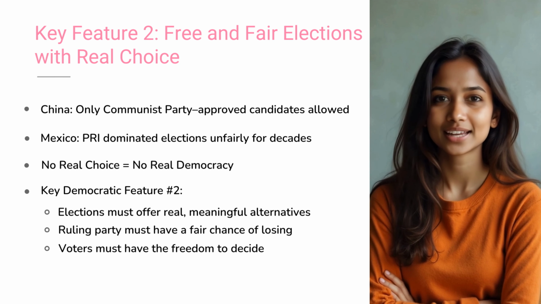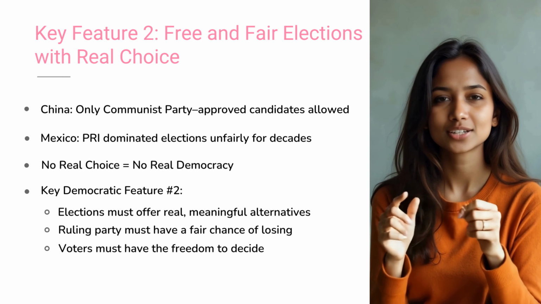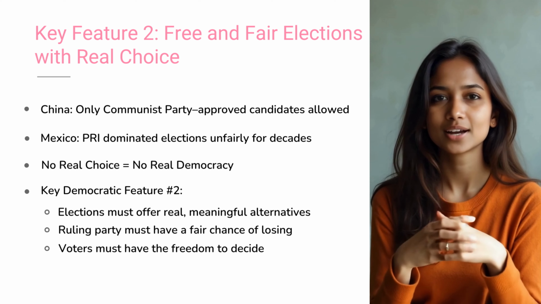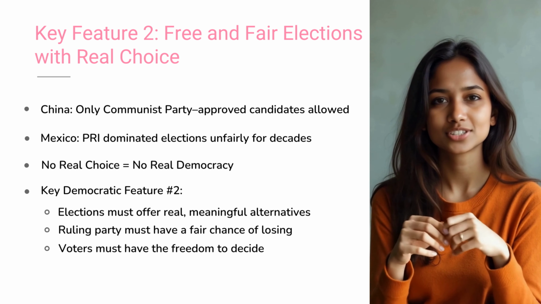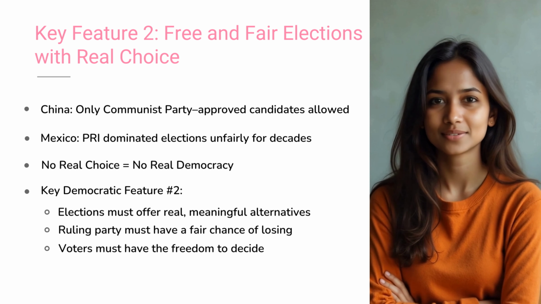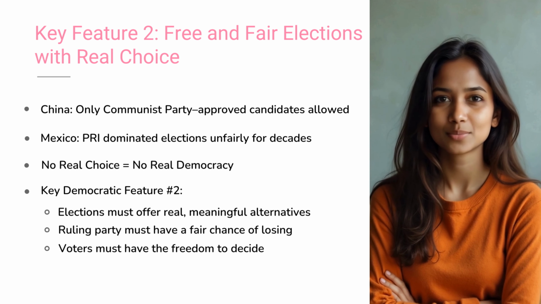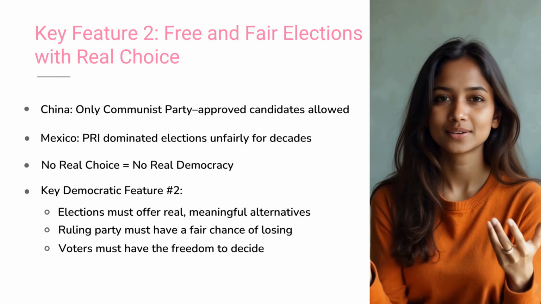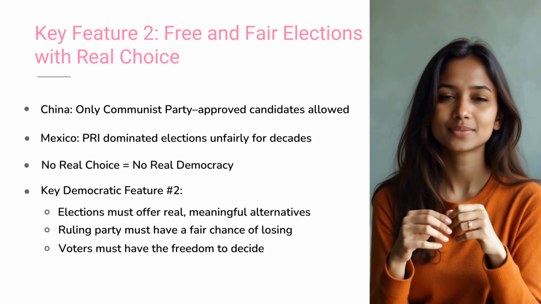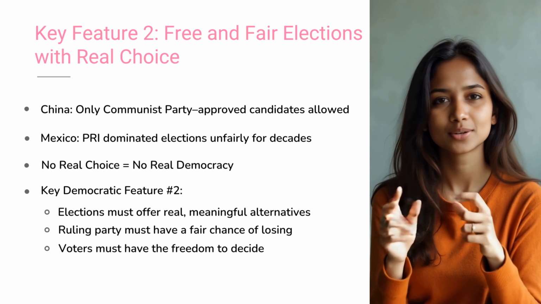In China, elections are held, but only candidates approved by the Communist Party can contest. In Mexico, before 2000, the PRI party won every time, using unfair practices. Were these elections free and fair? Not at all. So, here's feature 2 of democracy. People must have real, meaningful choice in elections and the power to change rulers. This means multiple parties, free media, and genuine voter freedom.